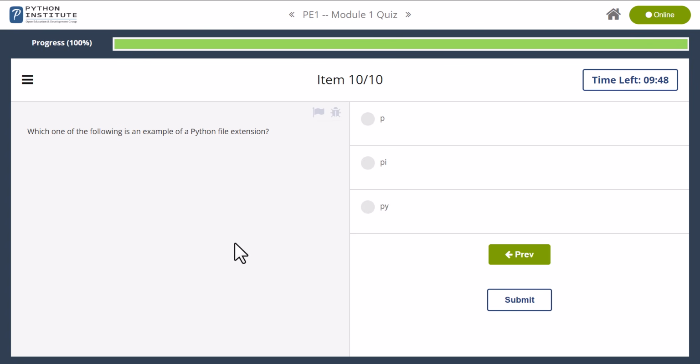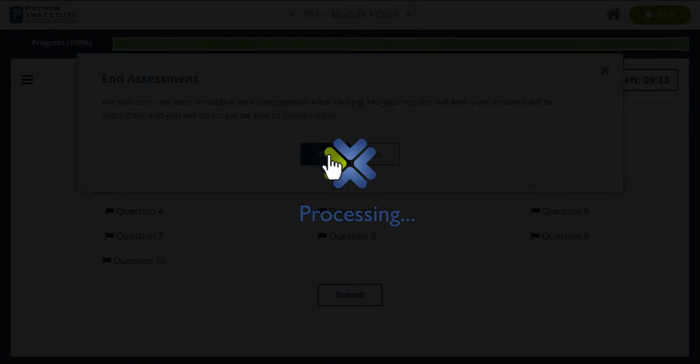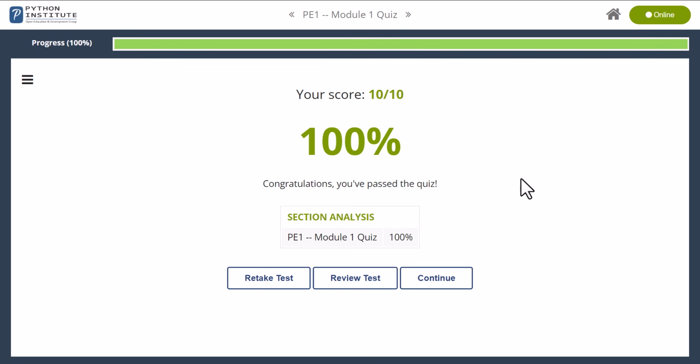And final question for quiz 1. Which one of the following is an example of a Python file extension? This is py. All Python files should have the extension py. Okay, let's check our results. Submit. Yes. And we get 100%.